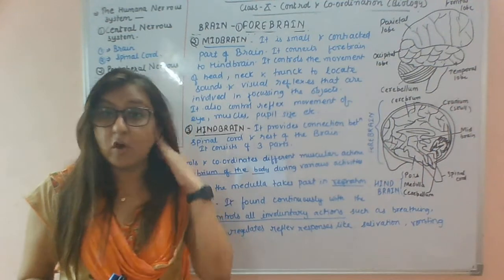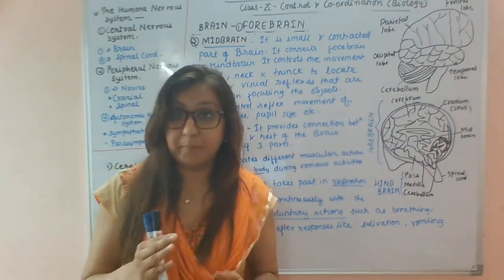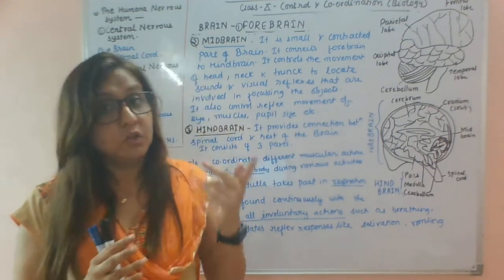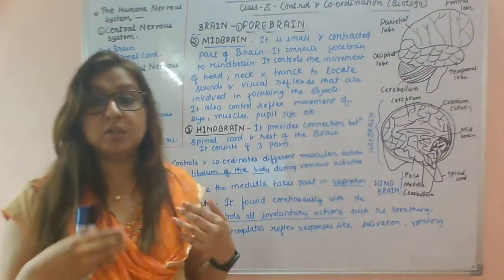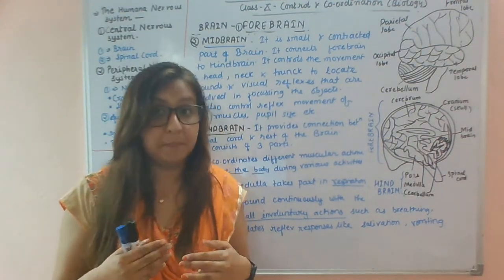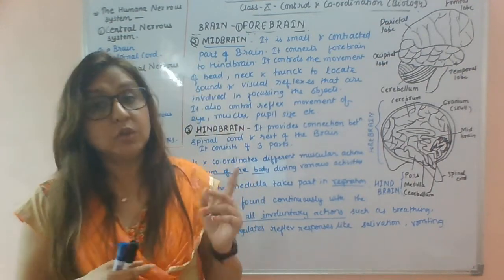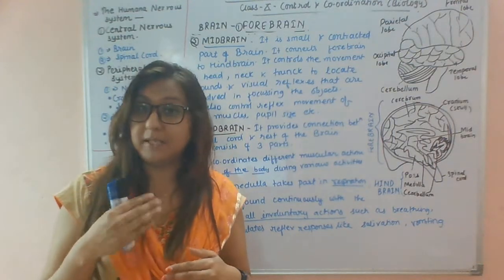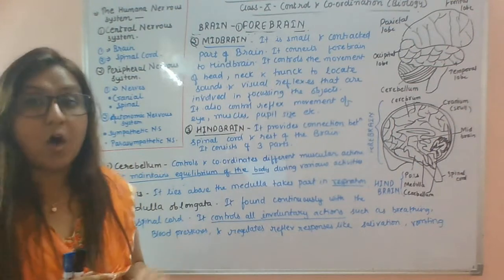So if I ask which part controls voluntary actions, you will answer the cerebrum. If I ask what maintains the equilibrium of your body, you will say the cerebellum. Which part of the brain takes part in respiration? You will answer the pons. And which part is involved in involuntary action? The medulla oblongata.